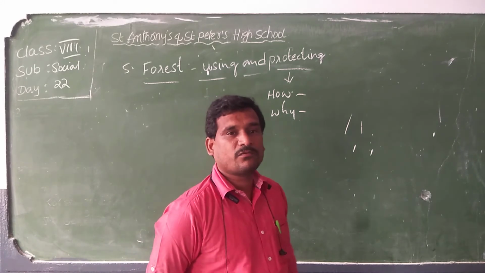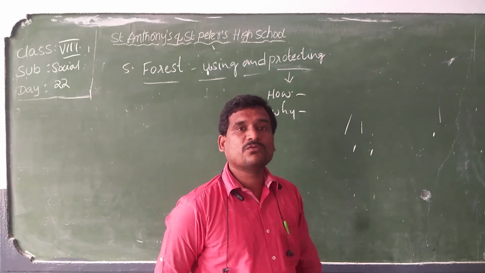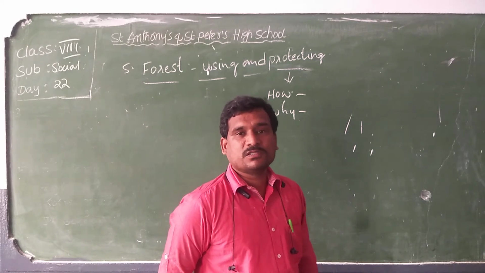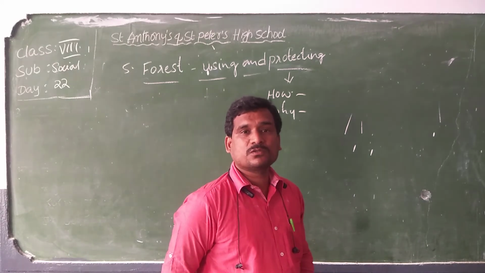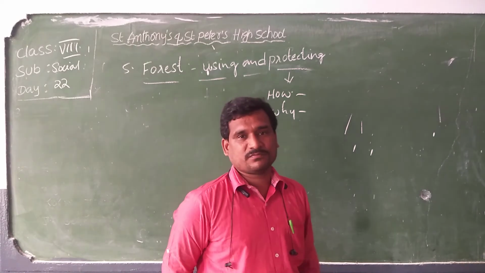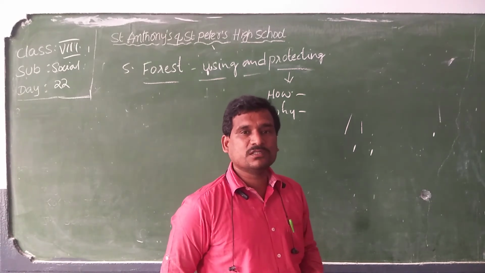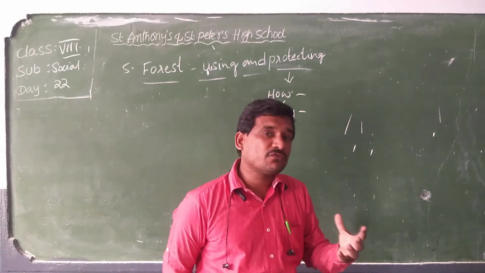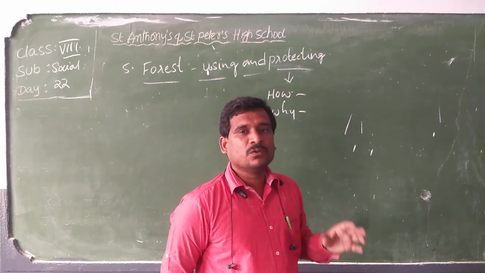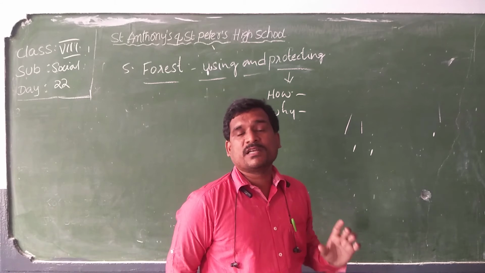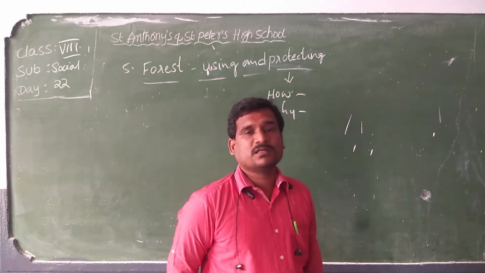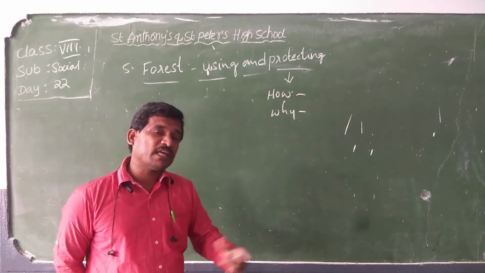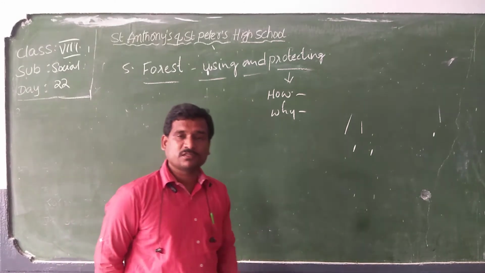As we saw, forest is a source of life. If we don't protect it, we don't get oxygen, which is a major source to have a life. Not only oxygen. See, there are many different species of animals which we can find only in the forest areas. If you go on cutting the trees, what happens to those animals which survive in the forest?